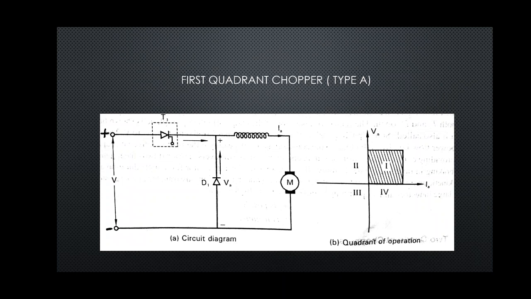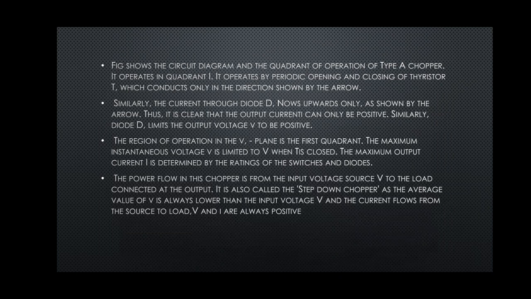In this plot, we plot between the output current and output voltage: X axis output current, Y axis output voltage. Let us understand the working. The figure we have already seen. We have seen the quadrant operation of type A chopper. So we know that it operates in quadrant 1.